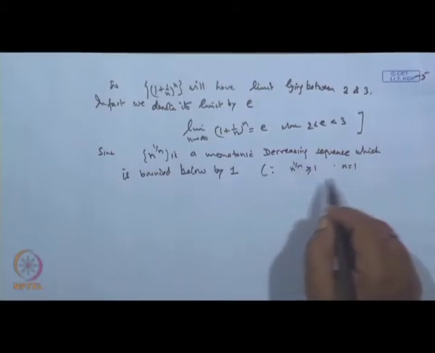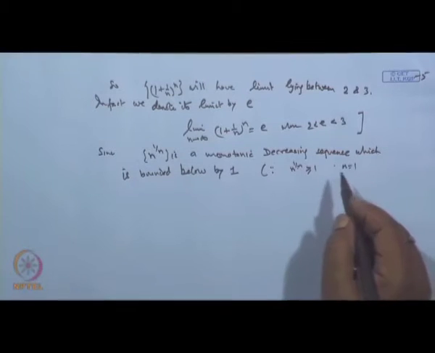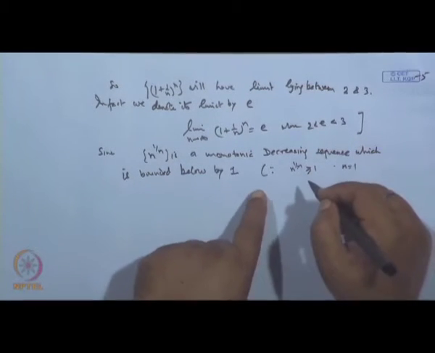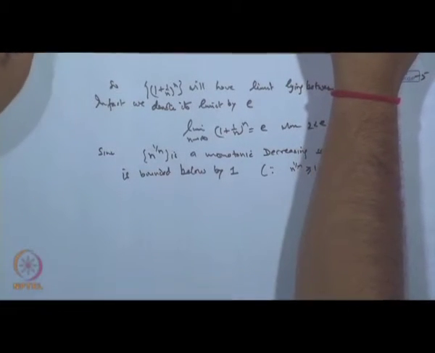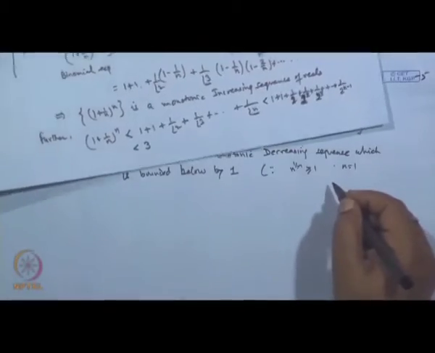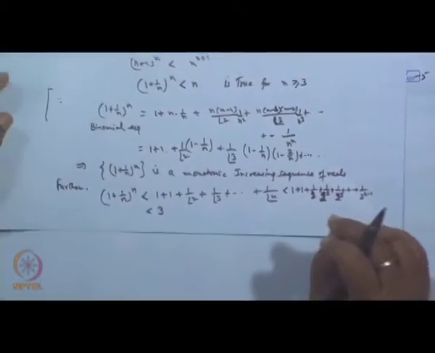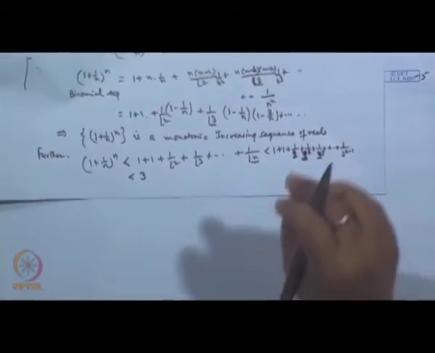So it is a monotonic decreasing sequence after 3, is it not? n to the power 1 by n, because this is decreasing for n greater than or equal to 3. So after 3 this is a decreasing sequence, but all the terms will definitely be greater than 1. Did you get me or not? But you cannot say that when n is equal to 1 and 2.